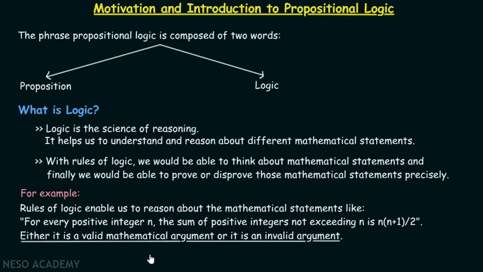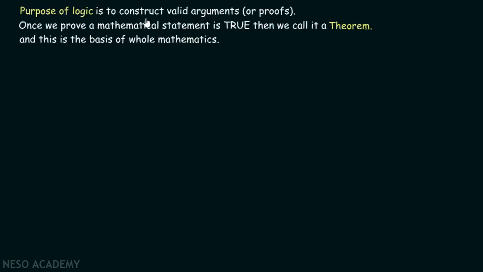Now let's try to understand what is the purpose of logic. Purpose of logic is to construct valid arguments. First of all, this is very important point to note. We know that purpose of logic is to construct valid arguments, which are also called as proofs. Once we prove a mathematical statement is true, then we call it a theorem. And this is the basis of whole mathematics, right? Therefore, logic is very, very important.